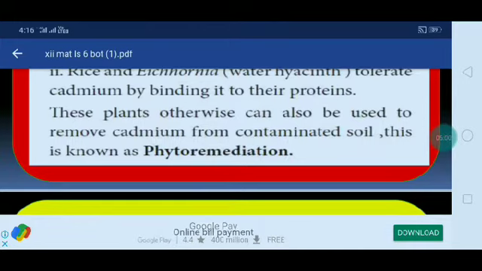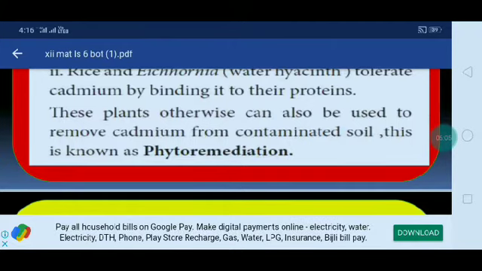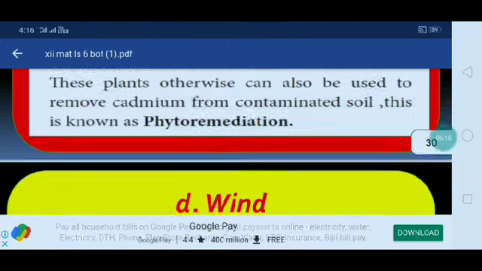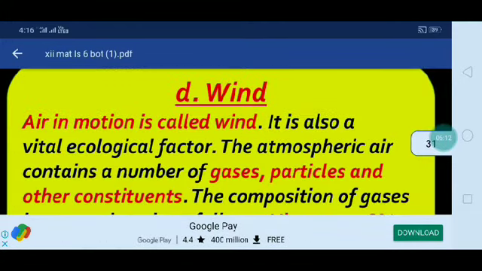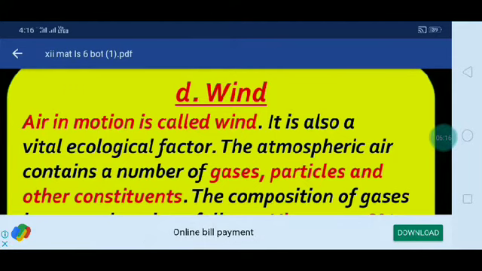What do you mean by phytoremediation? Phyto means plants. With the help of plants, wastewater or other waste materials are removed. That is called phytoremediation. Okay, the next one is wind. Air in motion is called wind.